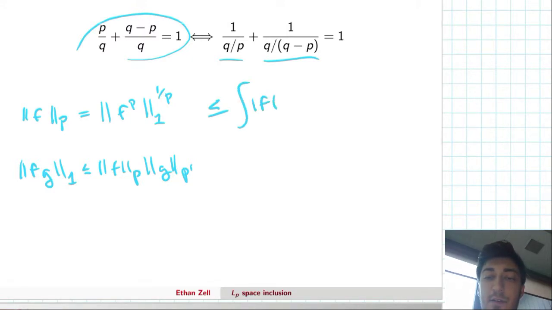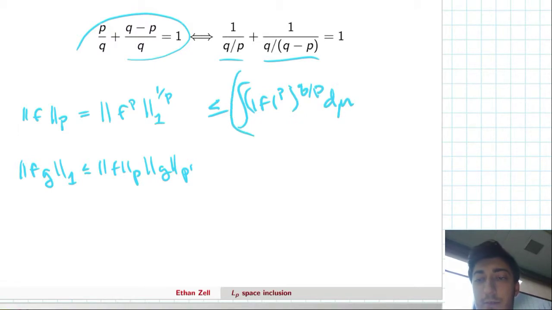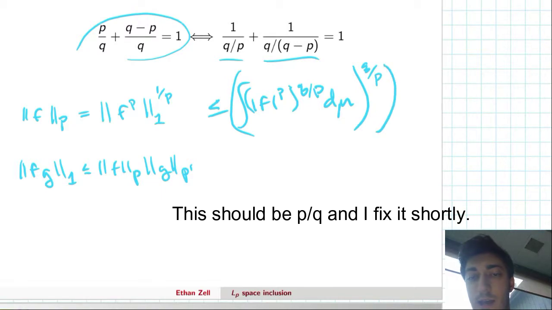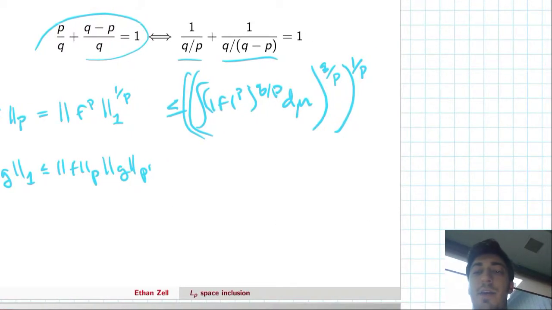We get the integral of f to the p to the q over p d mu, and then we get these nasty fractions on the outside, which is just q over p, and on the very outside we have 1 over p. You can see it gets a little messy, but it's easier to look at once we reduce it.